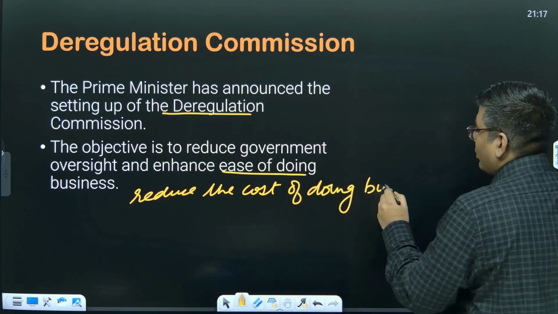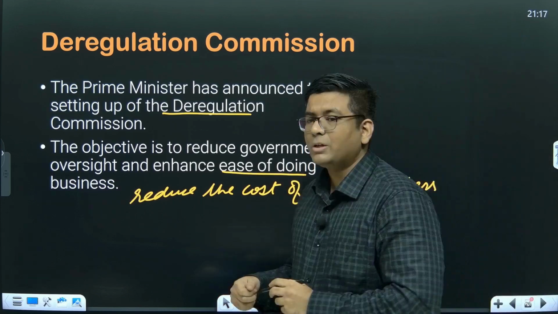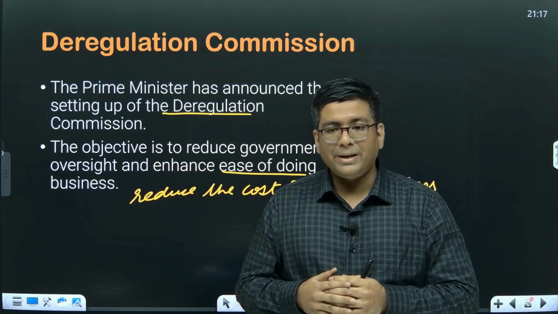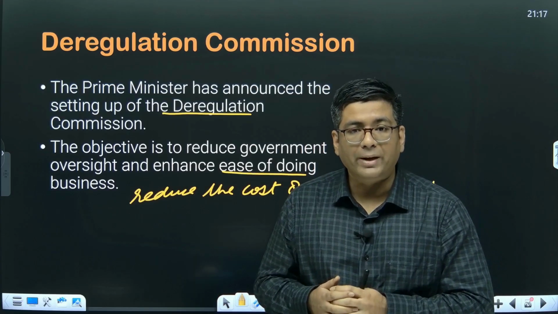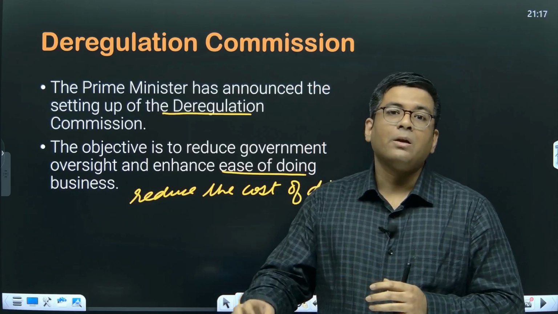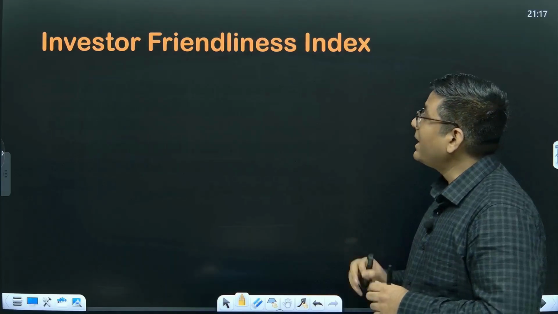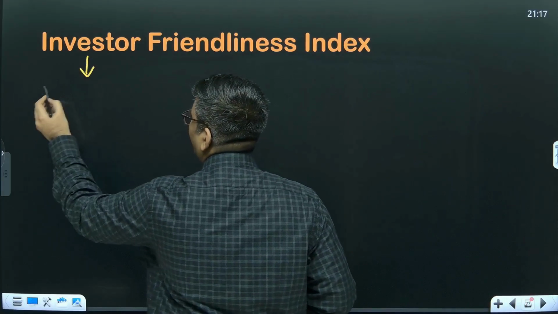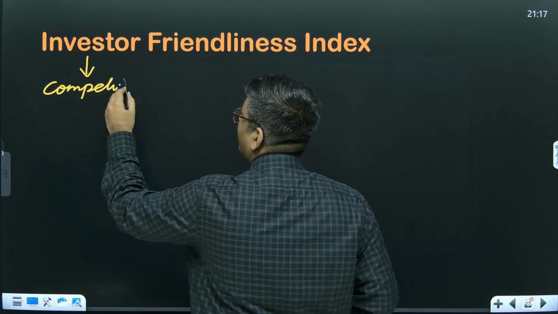So this is basically what we want to achieve from this particular deregulation commission. So it is expected that within the year it is going to give out this particular recommendation, and subsequently the government is going to rationalize the amount of government interference with respect to setting up or for that matter leaving the industry. Okay, so that is the deregulation commission that is going to be set up. Then investor friendliness index is the one which has also been announced. This is going to be the one which will promote competitive cooperative federalism.